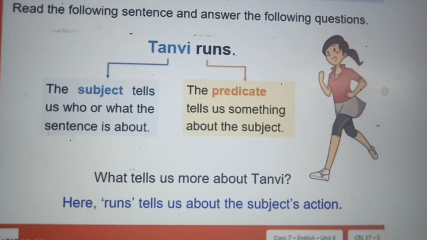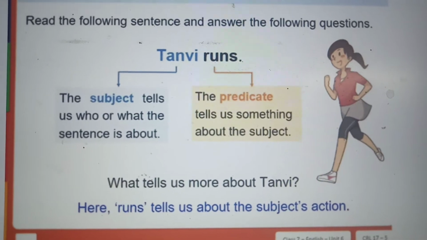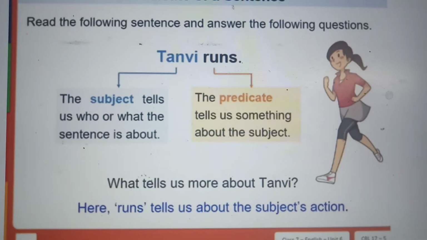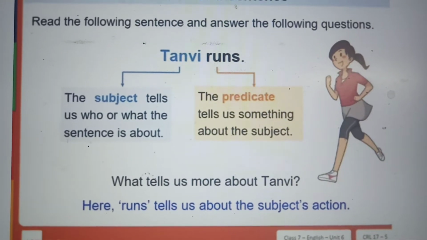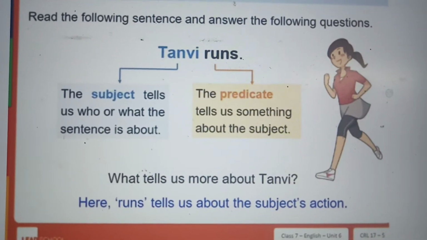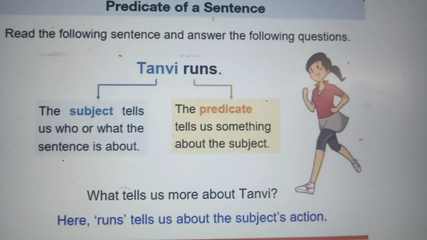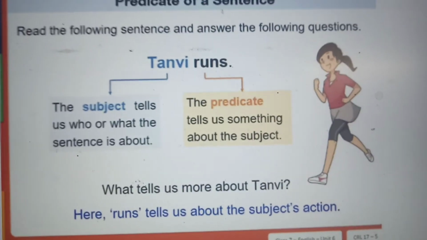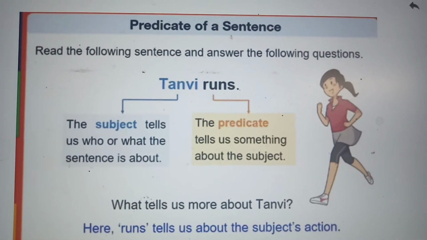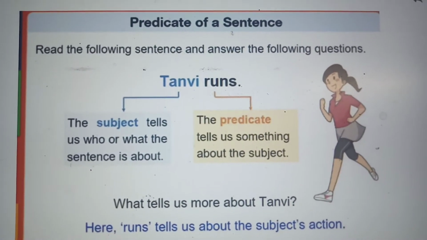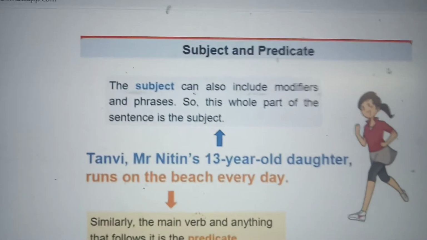The predicate tells us something about the subject. Predicate tells you about Tanvi. What is Tanvi doing? Runs. So the predicate is runs. Subject tells you who or what the sentence is about. Predicate tells us about the subject. What tells us more about Tanvi? Here runs. Okay. So that is the subject, predicate. Subject is Tanvi, runs is predicate. We will see some examples.